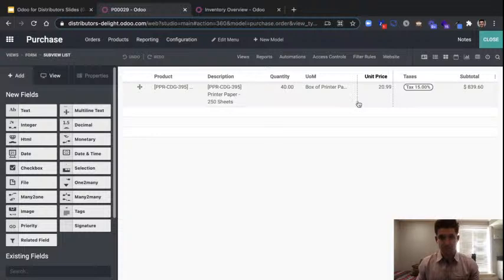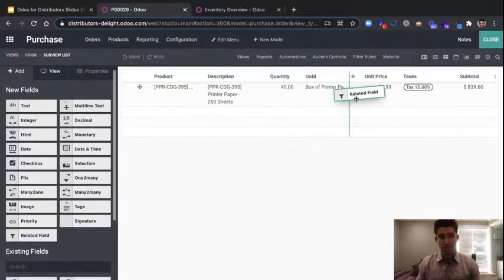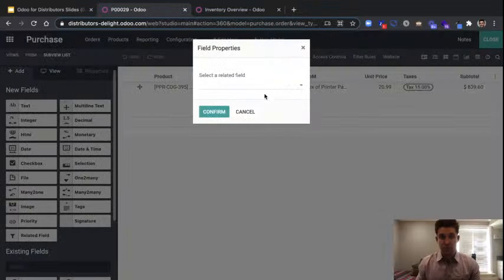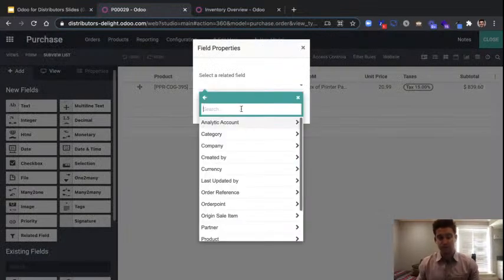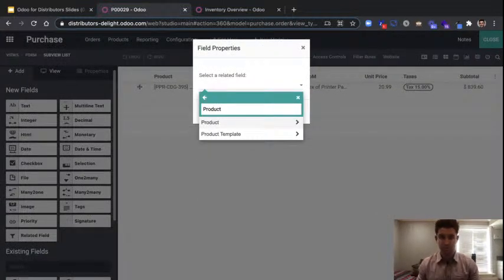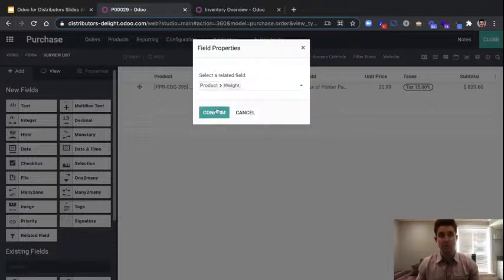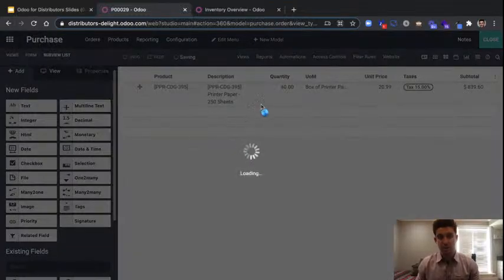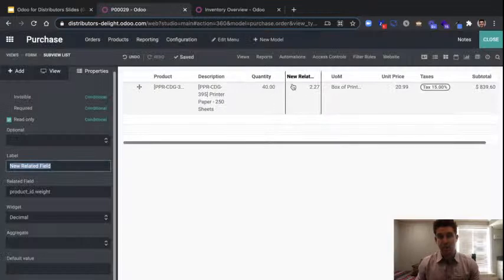And so what I can do, I can actually come into this purchase order line, edit it directly, and I can try and pull in that existing field. Because I've been around the block a couple times with Odoo, I know that this product has a weight field on it. And so I can actually come in, I could create any kind of new field I want, but we're going to use this thing called a related field, and we're going to throw that in here. And a related field is going to allow us to go into any other object in Odoo. So in this case, we're going to look at the product itself and pull some of the existing fields there. And so I can pull the weight field in for this particular product so that I can see the unit weight of a particular product.